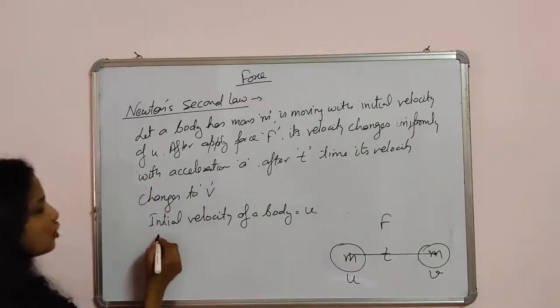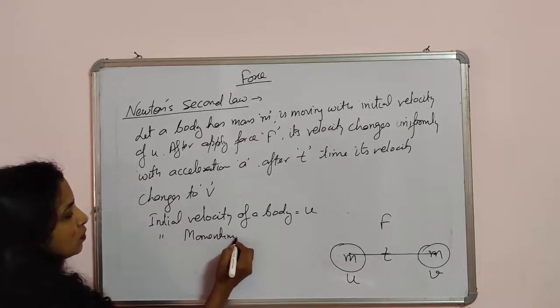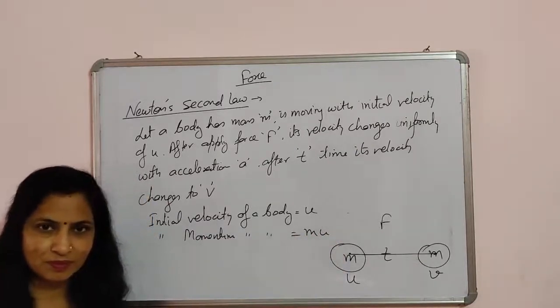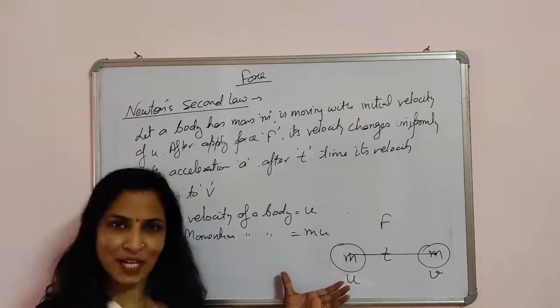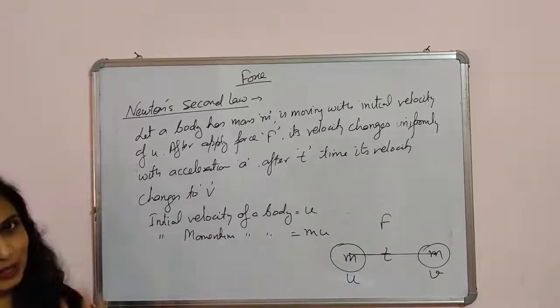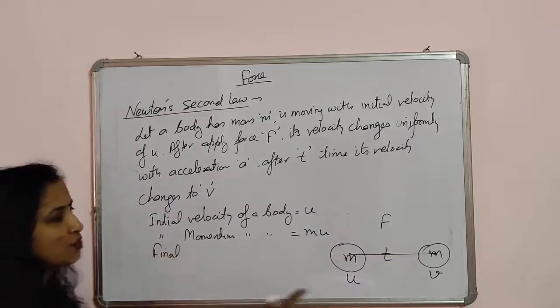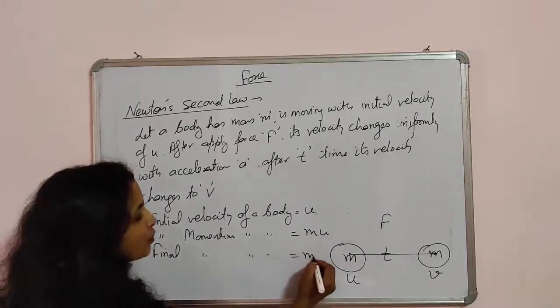So what should be the initial momentum? Initial momentum of the body will be m into u. Since it has a mass m and an initial velocity u, it will have the initial momentum of m into u. And the final momentum, we know its final velocity v. So what should be the final momentum of the body? It will be m into v.